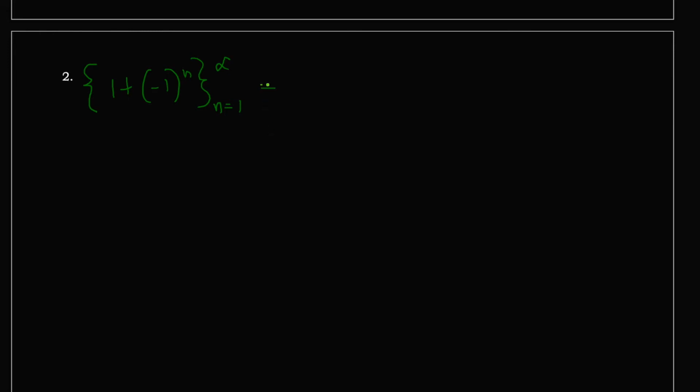But it will help if we first write this in open form. In other words, we will expand the given sequence so that we can understand the behavior of its terms. So if I substitute 1 to n, this will be equal to 1 plus negative 1 raised to 1. I will start with the exponent 1 because n here started with 1. Okay? And the next term will be 1 plus negative 1 squared.